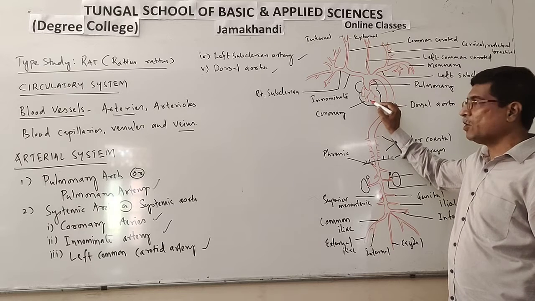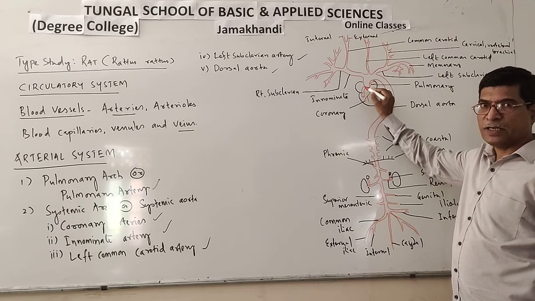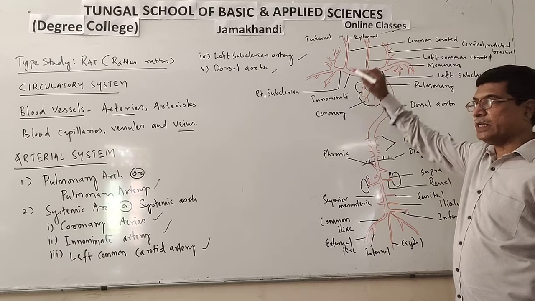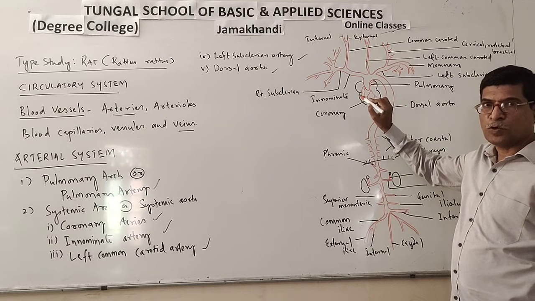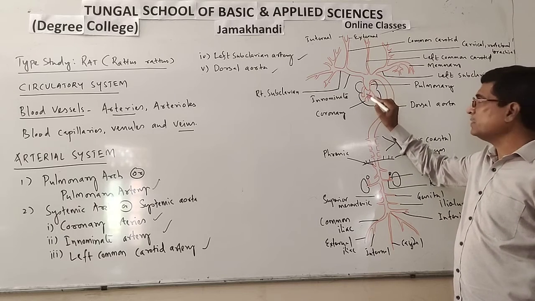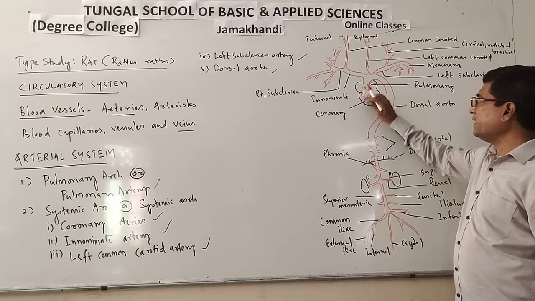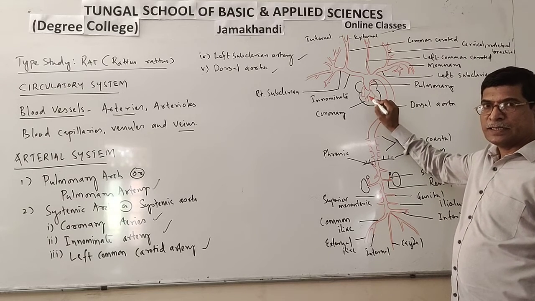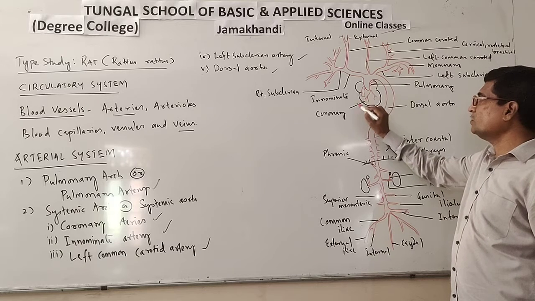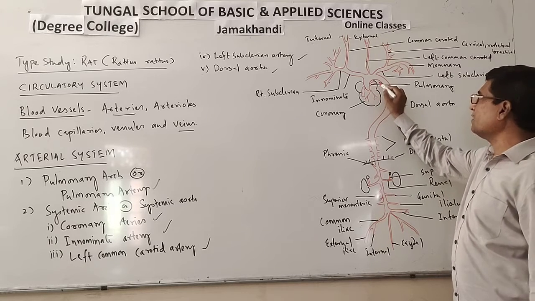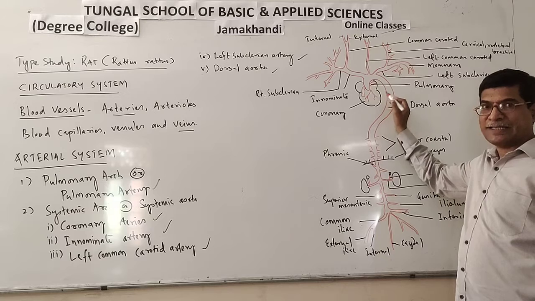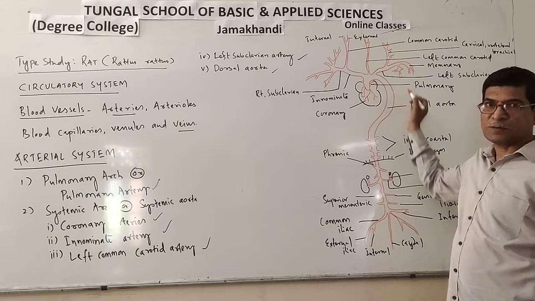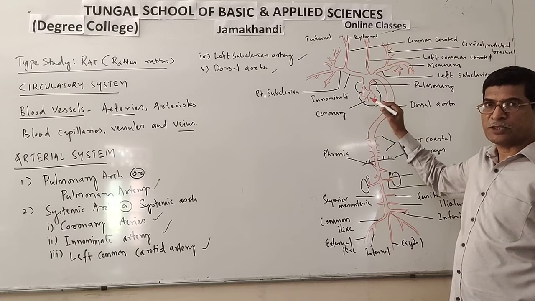It has received deoxygenated blood from the right auricle, which is coming from three different veins, two precavals and one postcaval. So here in the right ventricle, deoxygenated blood is there. That deoxygenated blood enters into the pulmonary artery. This pulmonary artery supplies deoxygenated blood to the lungs for purification.